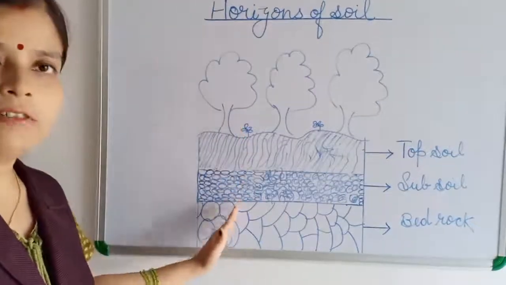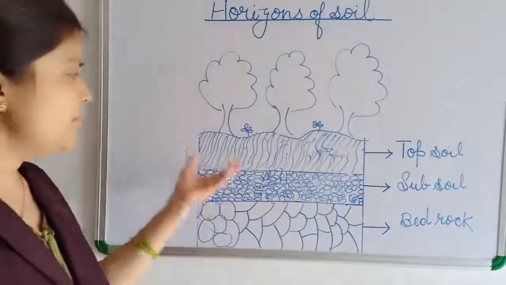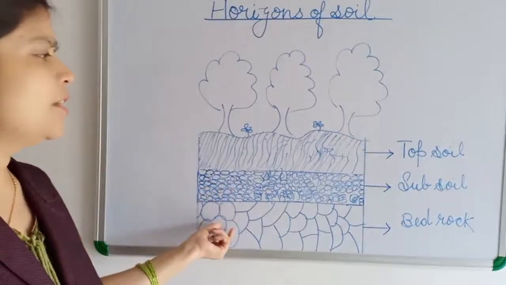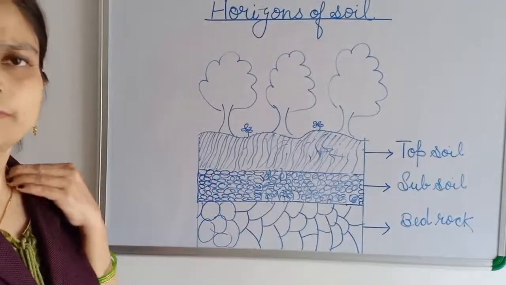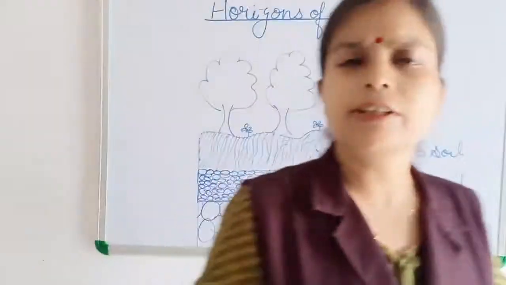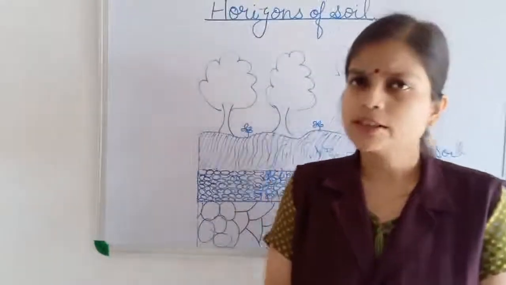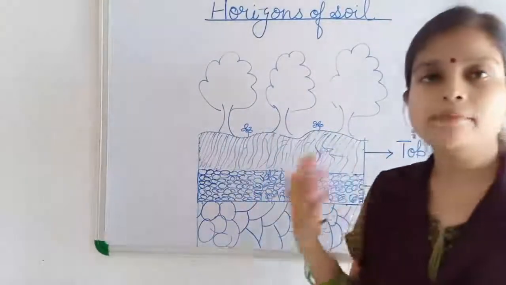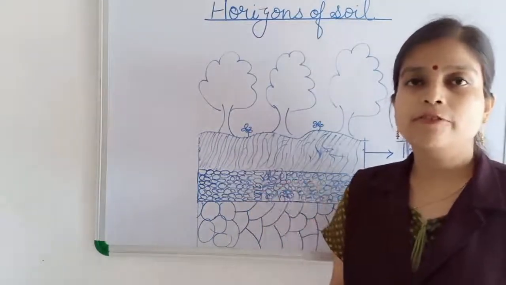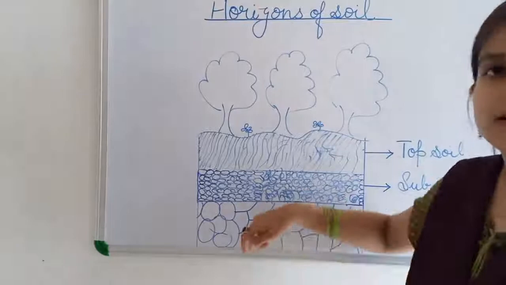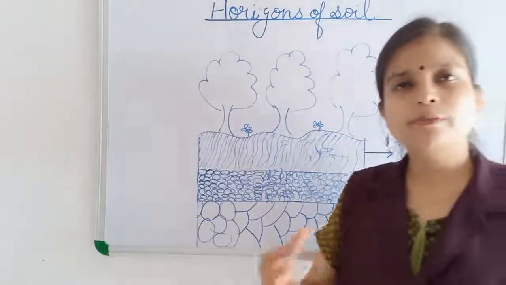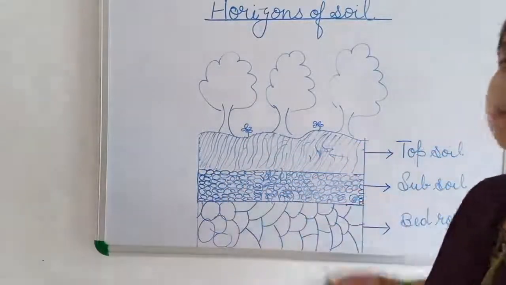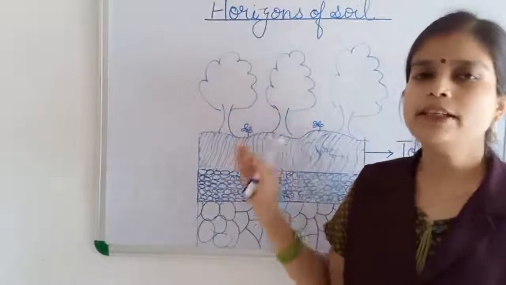As you go down in the field by digging, you will find the size of the stones is also different. The further down you go, the bigger the rocks. Sometimes boring is going on at your house for water. In boring also you will see that first sand particles come out, then they are drilling through stones, and then big rock, and from there they take out water. So we see that most commonly the soil has 3 layers.